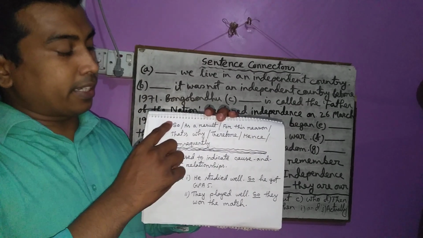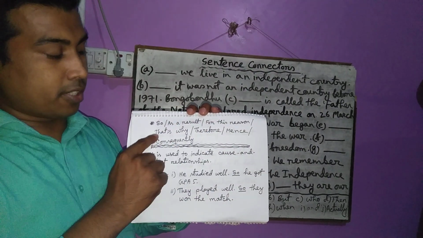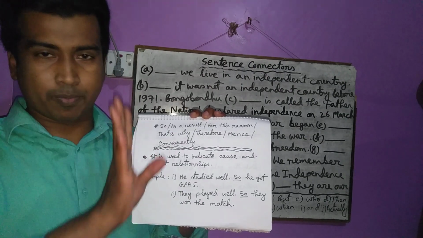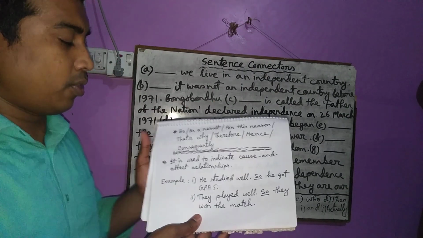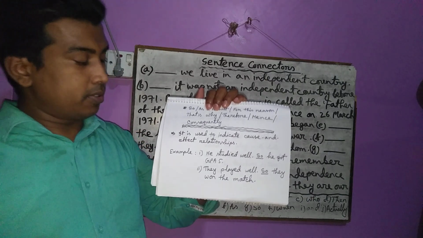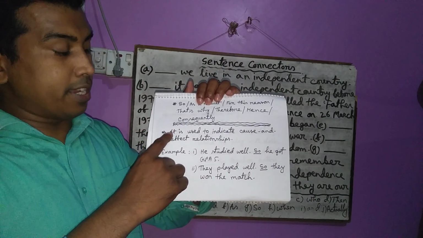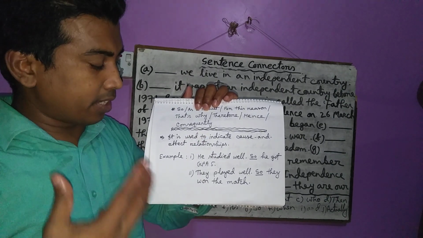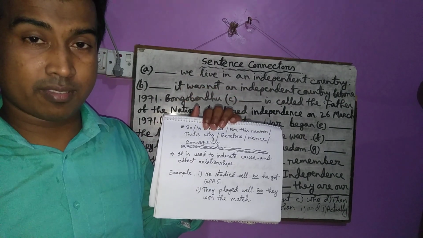Instead of so, you can write as a result, for this reason, that's why, therefore, hence, or consequently. No problem. You can move on from here. Now, try to understand the use of so. It means so. It is used to indicate cause and effect relationships.